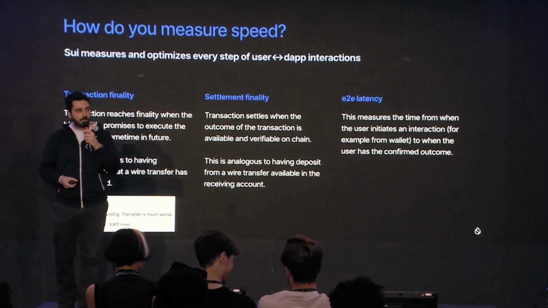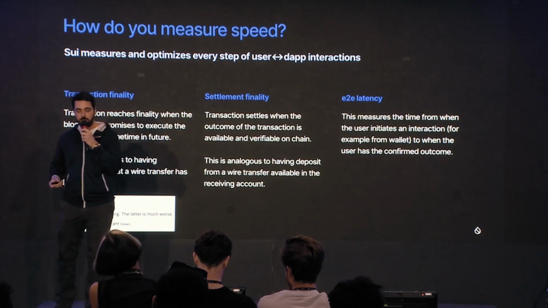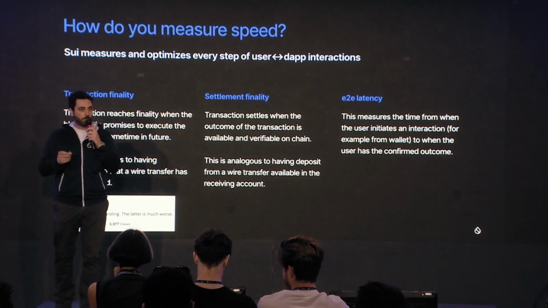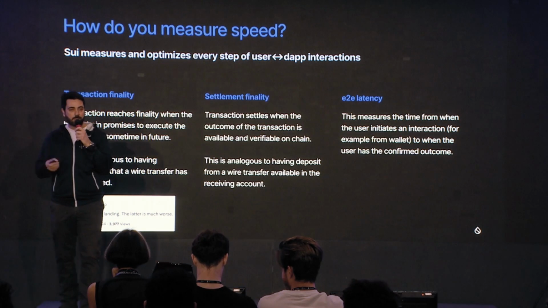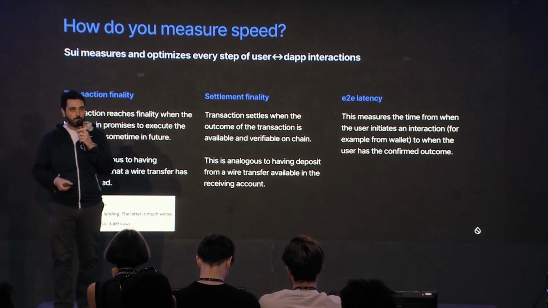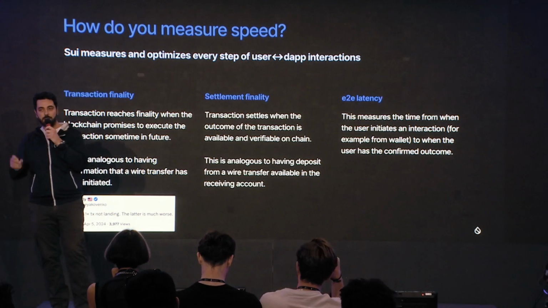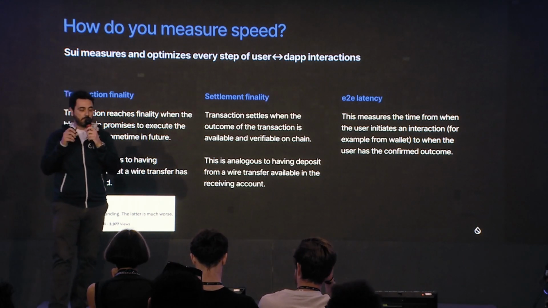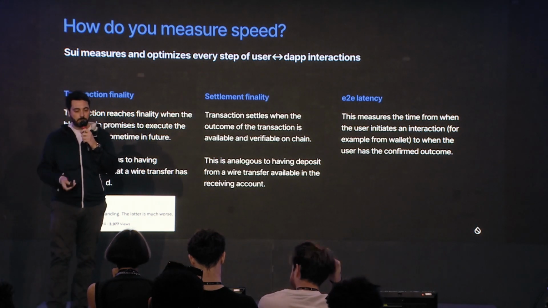The transaction finality is, by the moment I submit my transaction, getting back a promise that my transaction will eventually get executed. It is not executed yet, I get a promise. The settlement finality is actually having my transaction get executed, be on chain, and everyone be able to see the result. We don't care about the result, success or failure. We care about the fact that it gets executed. And those two metrics correlate a great deal with the end-to-end latency, which we try to push down.